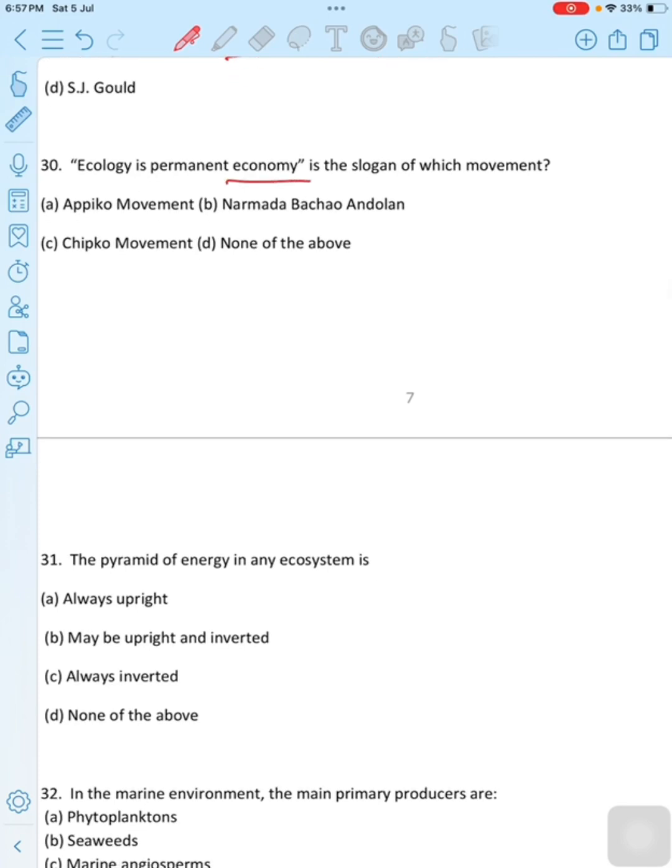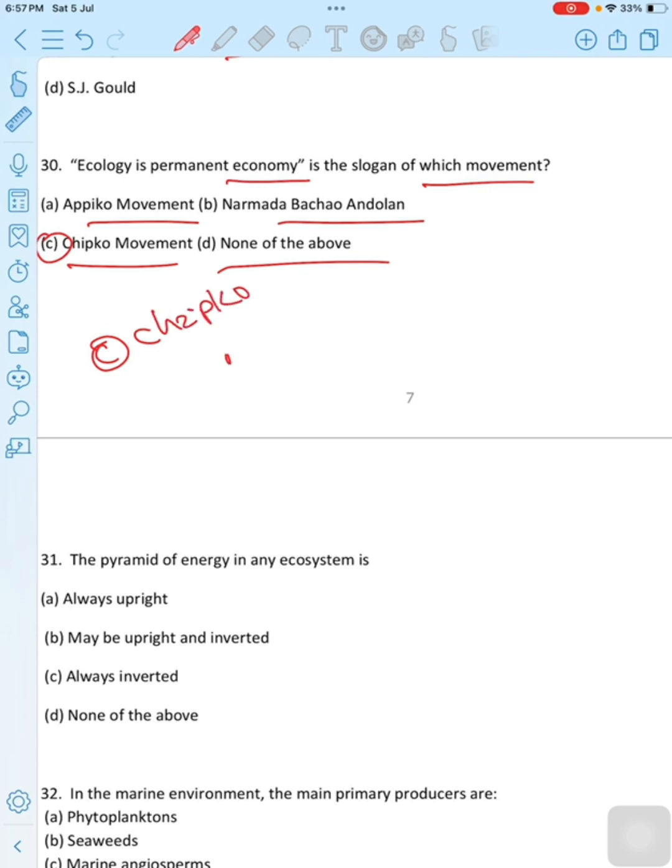Ecology is permanent economy is the slogan of which movement? First option is APICO movement, second is Narmada Bachao Andolan, third option is CHIPCO movement, last option is none of these above. Then the correct option is option C, CHIPCO movement.